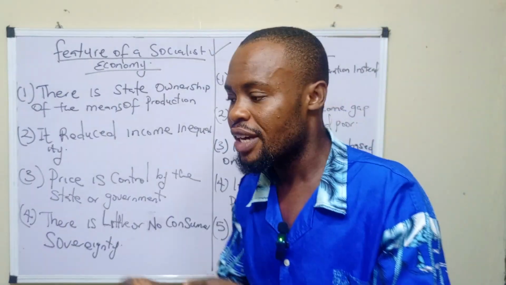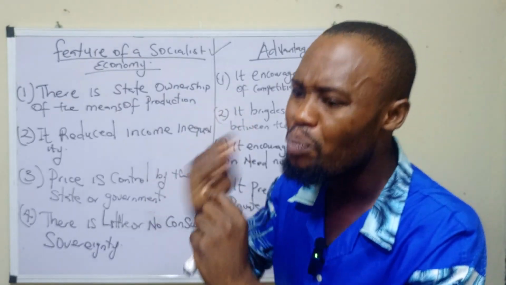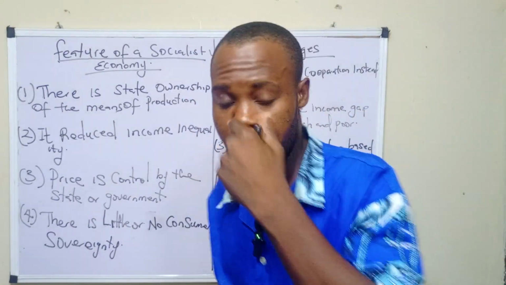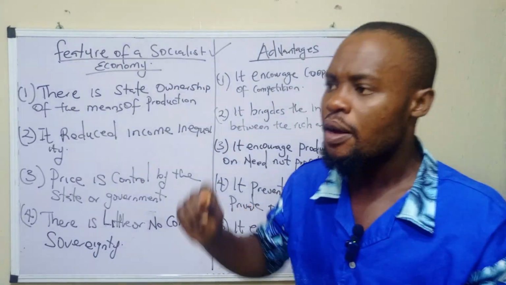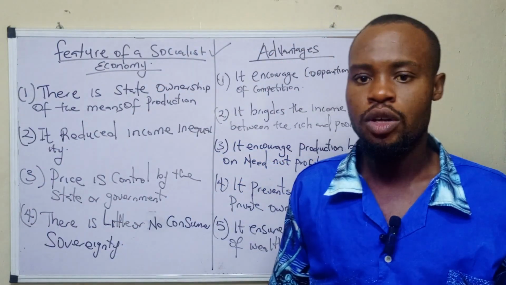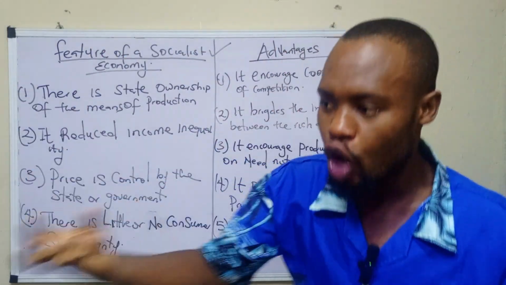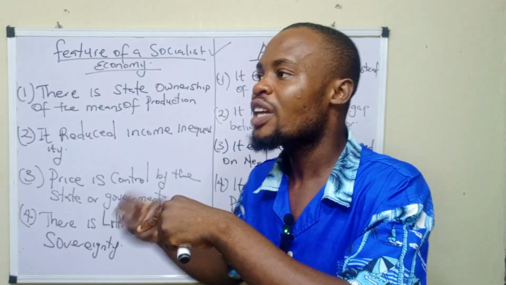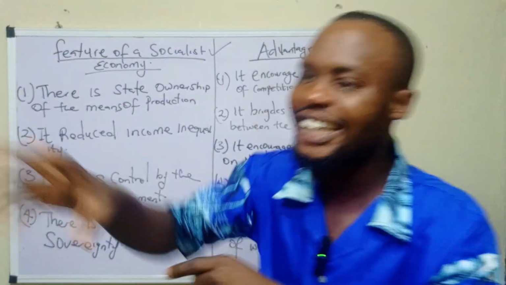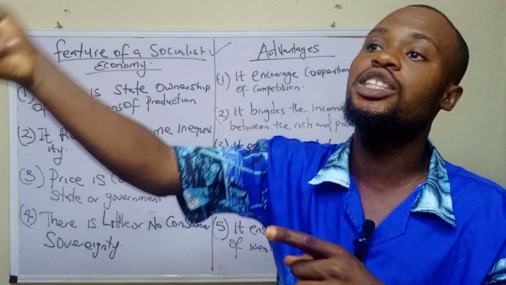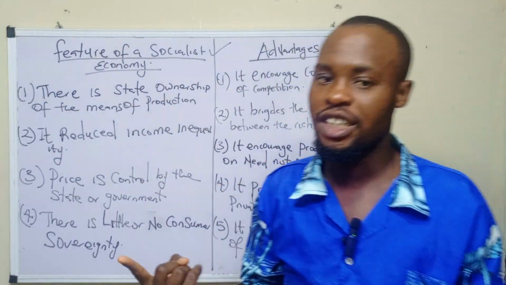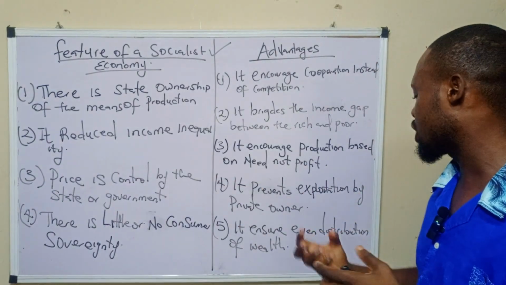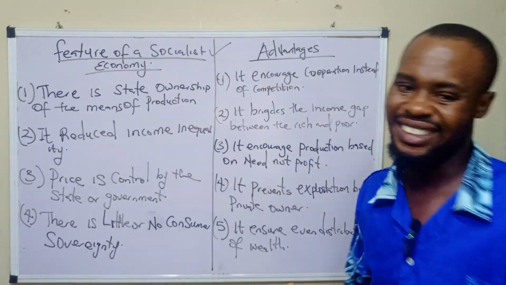The next one, it encourages production based on needs, not profits. That is to say that in a socialist economy, it deals more with the needs of the people, not to exploit them, not to make profit. That means it deals more with making the people satisfied, meeting their basic necessities, not collecting from them, not making profit from them. So when you're asked in an exam, an economic system that focuses more on the needs of the people rather than collecting profit from them is called a socialist economy. And that is an advantage of a socialist economy.